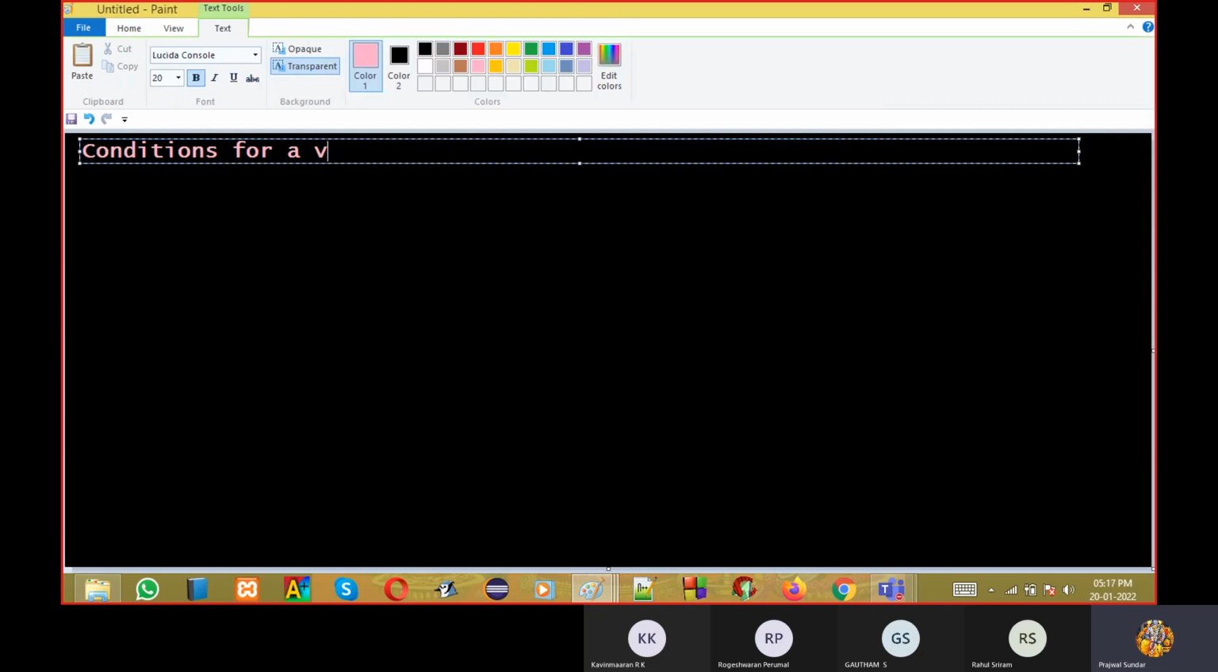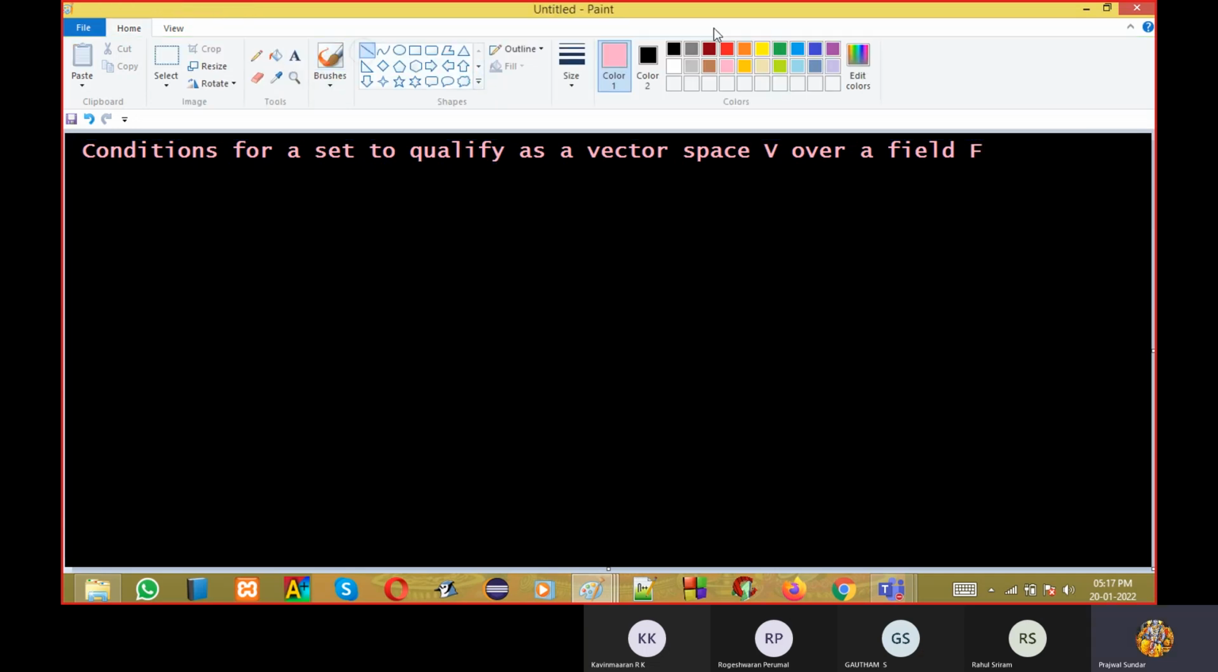So now we will see conditions for a set to qualify as a vector space V over a field. When you are talking about vector space, you should have a field because that field is the basic building component. Vector space is the complex structure you have created from the field. So you cannot just say vector space. Always when you're talking vector space, you need to talk about the field from which it is being built.